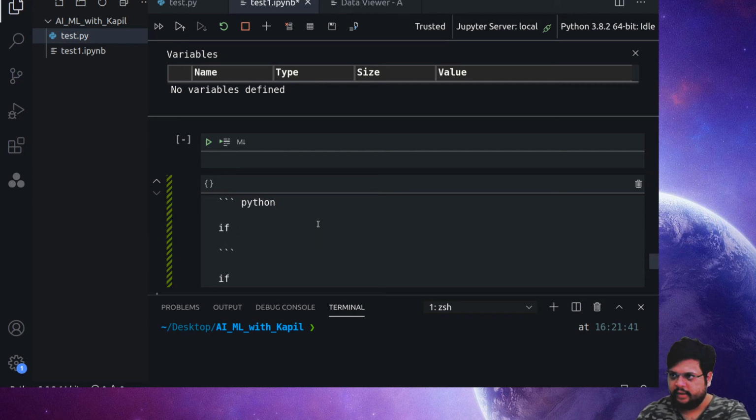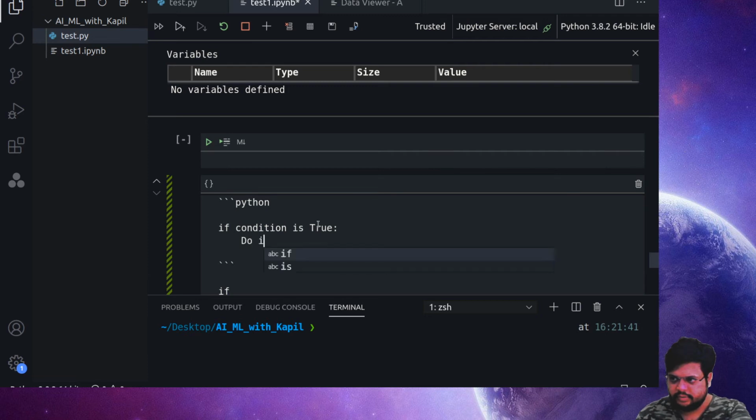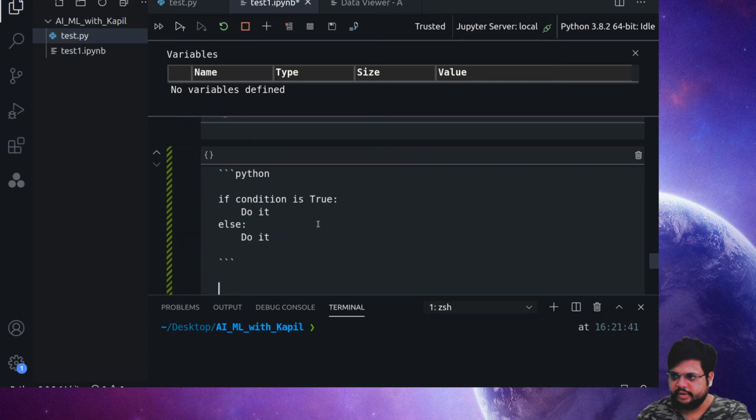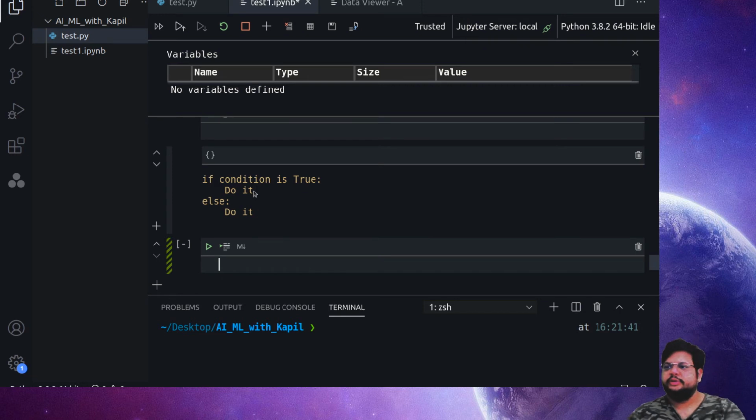If condition is true, then do this, else do this. Correct? So this is how it generates.